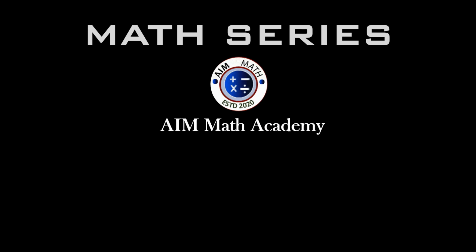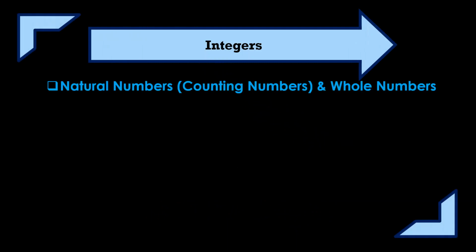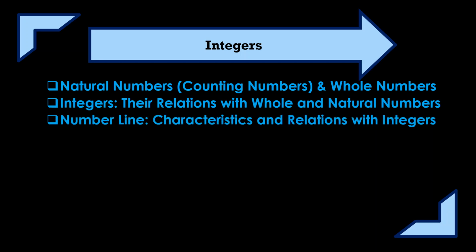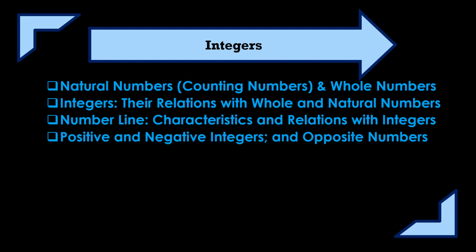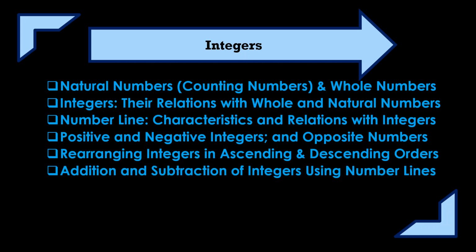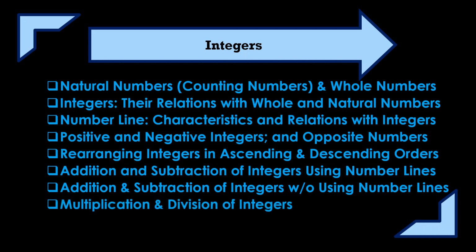Today in this video we are going to explain another topic in mathematics, which is integers. In this video I am going to explain natural numbers or counting numbers and whole numbers, integers, their relations with whole numbers and natural numbers, number line characteristics and relations with integers, positive and negative integers and opposite numbers, rearranging integers in ascending and descending orders, addition and subtraction of integers using number lines, addition and subtraction of integers without using number lines, and multiplication and division of integers.